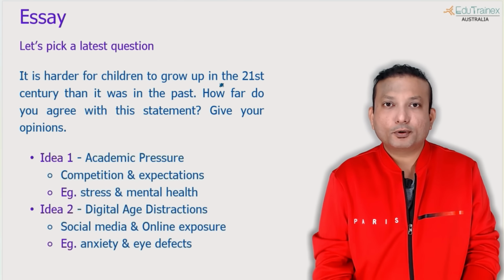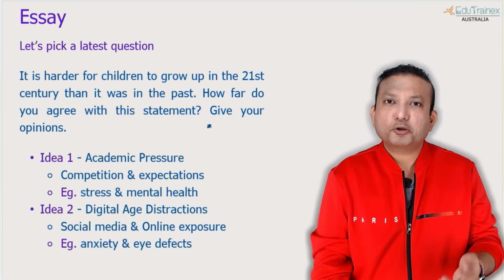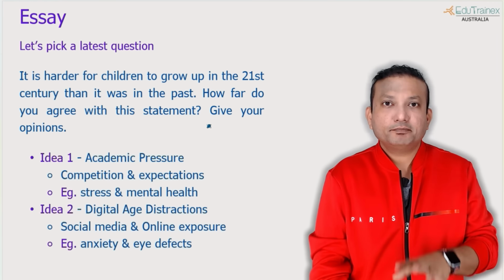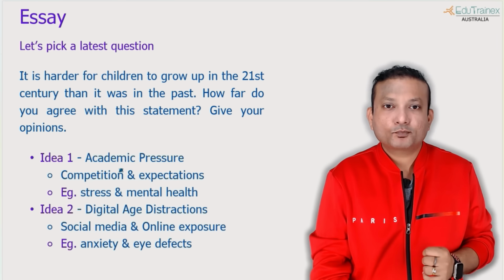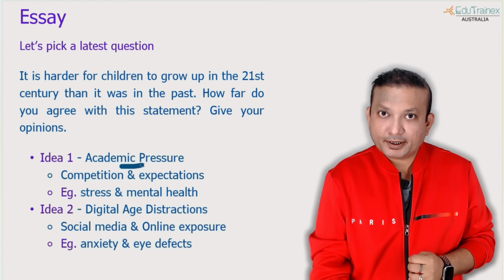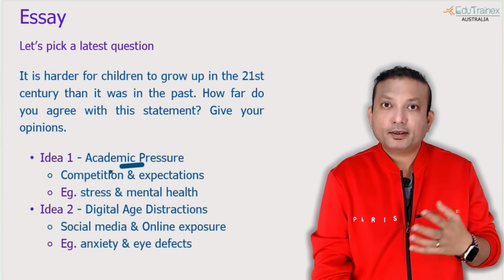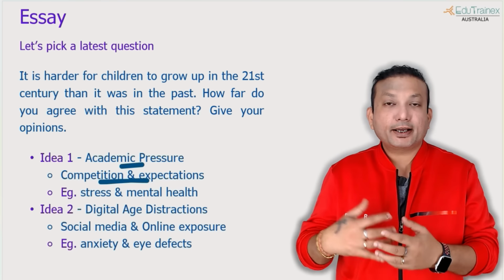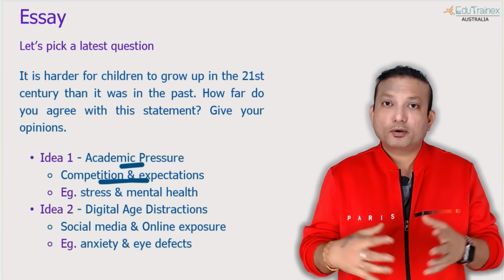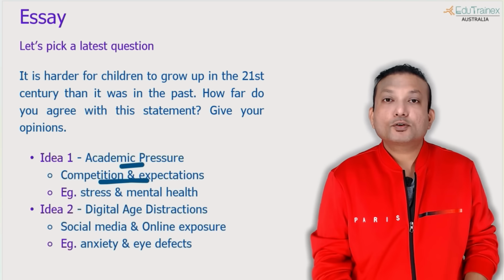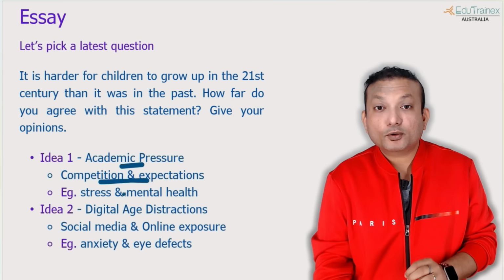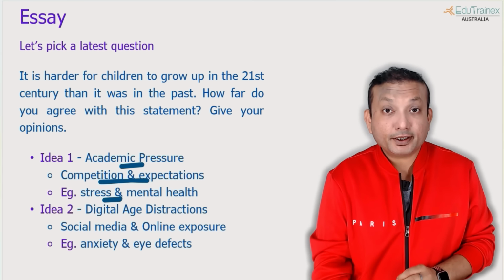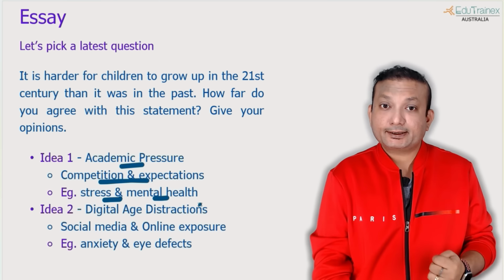Harder for children to grow up. Why? Because too much competition, too much technology, things like that should come to your mind. So I have written academic pressure, which is the main point, competition. Then supporting idea, competitions and expectations from the parents or friends. So what does it cause? It causes stress and mental health issues for the children in the early ages.